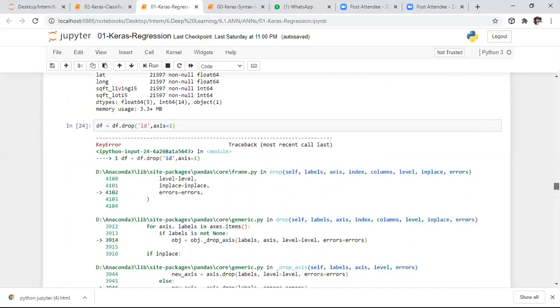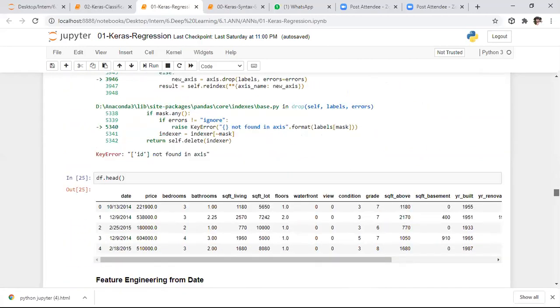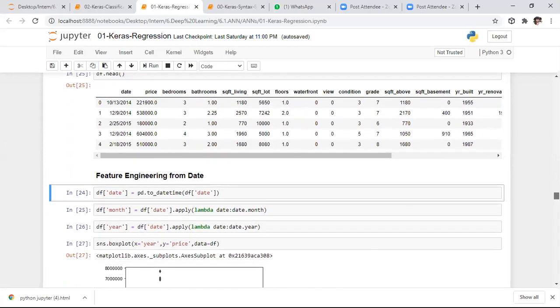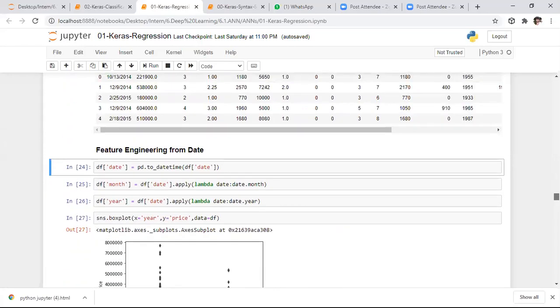So, feature engineering from data. Feature engineering is nothing but this: whenever you want to apply machine learning, if your data are not present in a structured or organized manner, then to get the best accuracy by applying a machine learning algorithm, we need to pre-process the data. We need to convert the data into a mathematical form, whatever the machine can understand. For that purpose, we need to perform feature engineering. So feature engineering is nothing but, to get optimum accuracy and the best outcome from a machine learning algorithm, we need to convert our data set into a structured form.